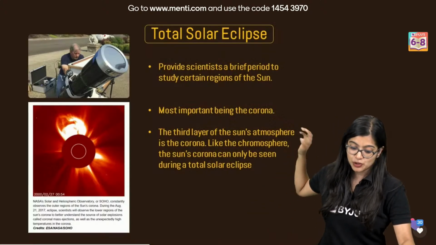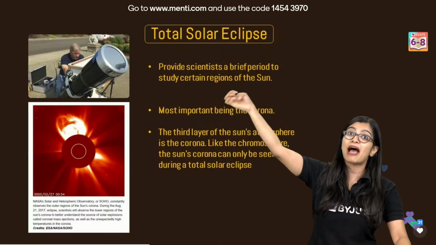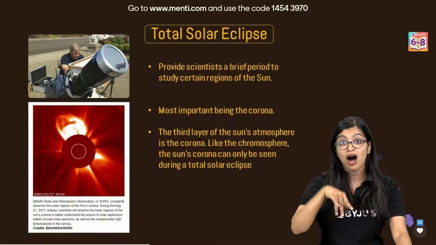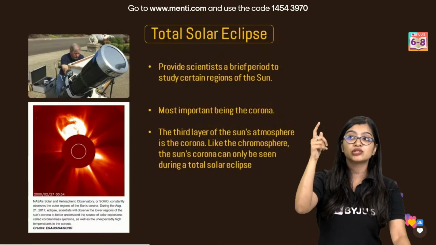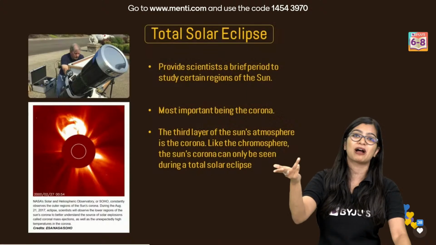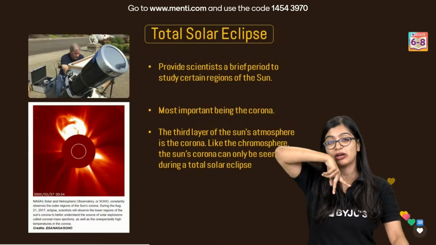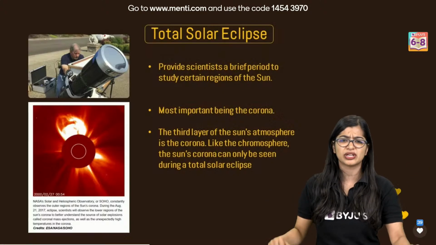So it helps you understand how the sun's atmosphere works, and what is the impact of solar radiations on our atmosphere, especially the ionosphere, which is part of our atmosphere. A lot of charged particles are there, and of course there's an impact on those charged particles with respect to sunlight. So they study a lot of things.